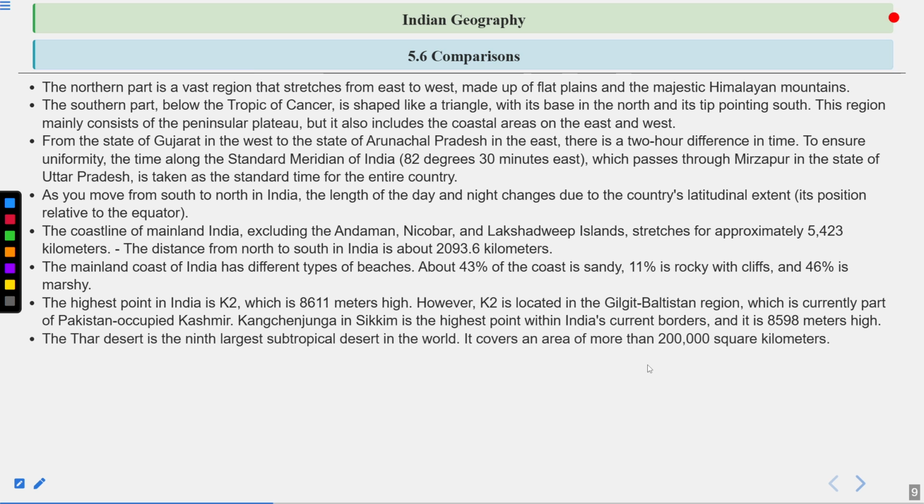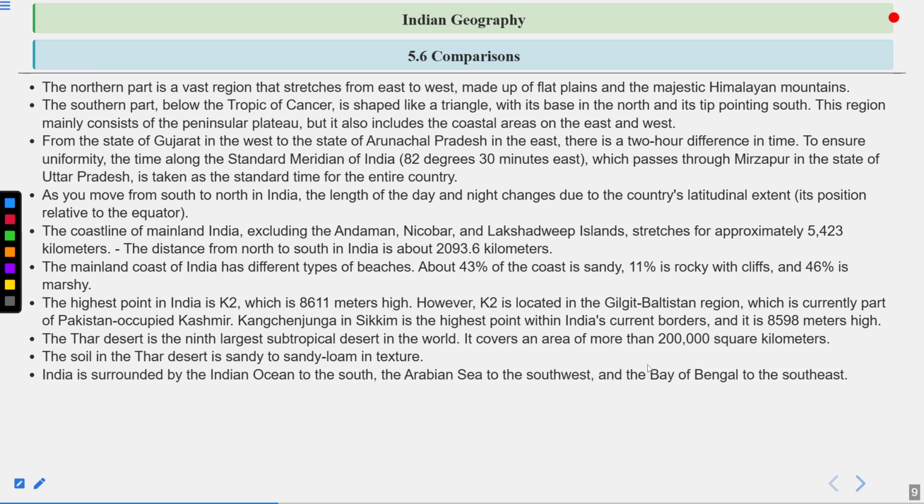The Thar Desert is the 9th largest subtropical desert in the world and covers an area of more than 2 lakh square kilometers. The soil in the Thar Desert is sandy to sandy loam in texture.